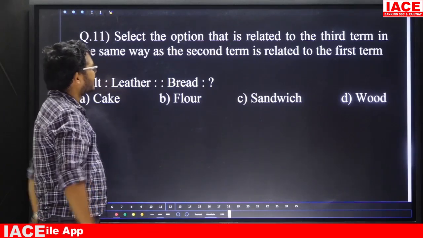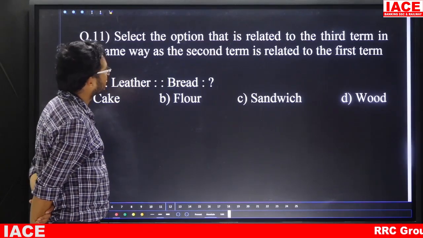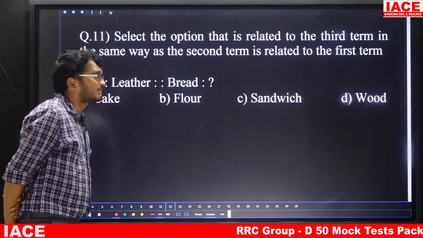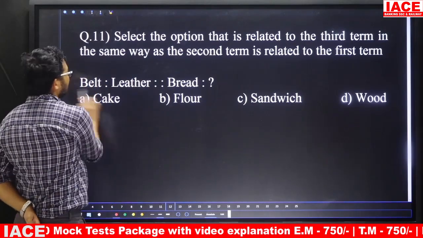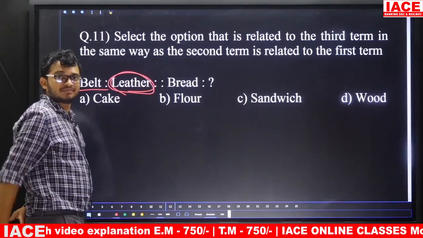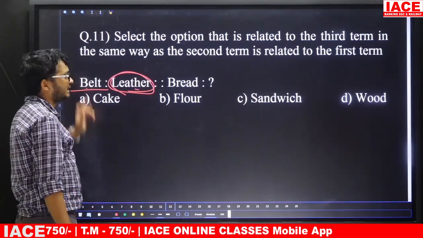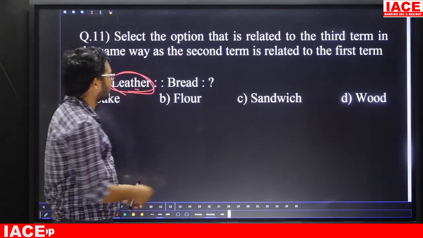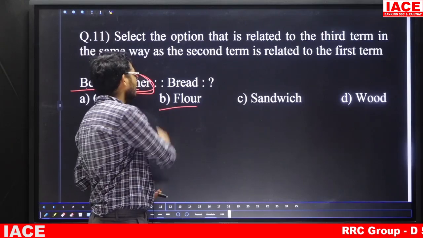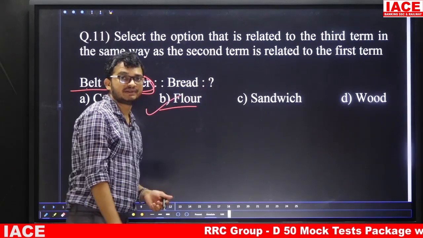Question number 11. Select the option that is related to the third term in the same way the second term is related to the first term. Belt is related to leather. Friends, a belt is prepared by using leather. Bread, how do we prepare bread? Bread is made by using flour. So the answer is Option B.